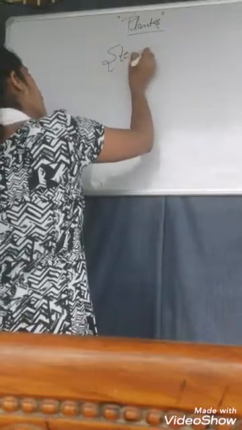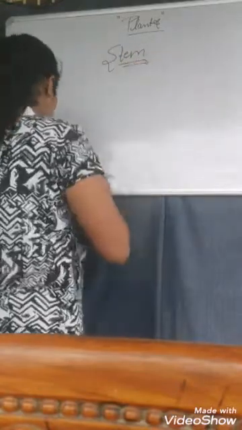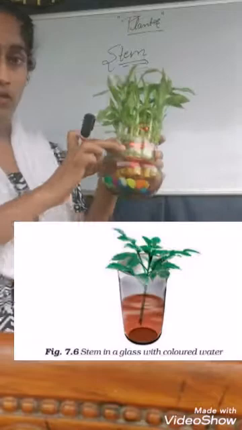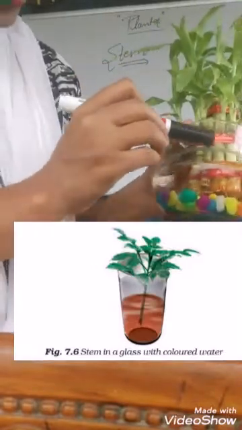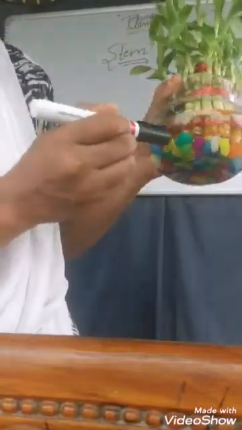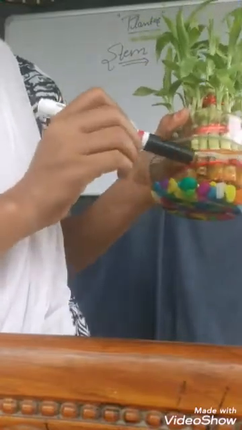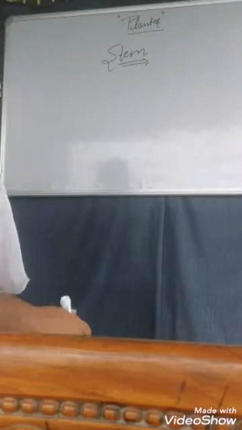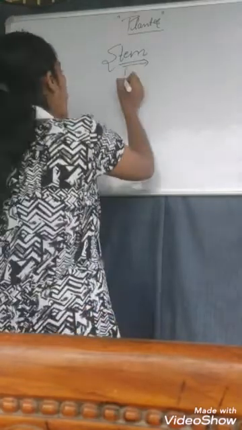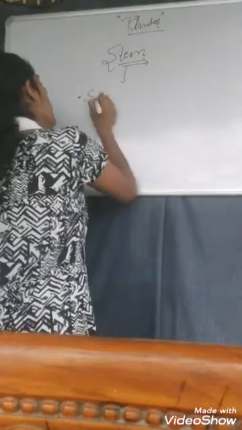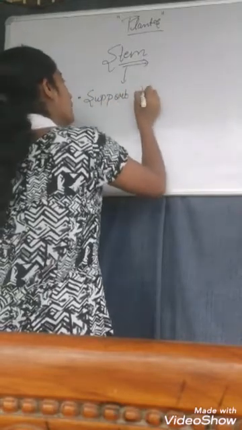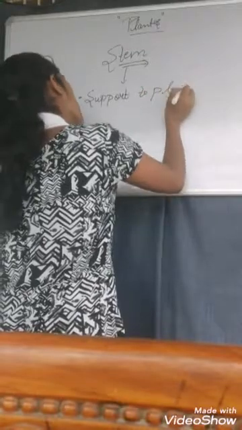in this plant, you can see these green leafy structures. You can see it here, students. These green structures are called the stem. Here are the roots, floating under the water, and these are the leaves. As we are talking about the stem, what do they do? They provide support to the plant.